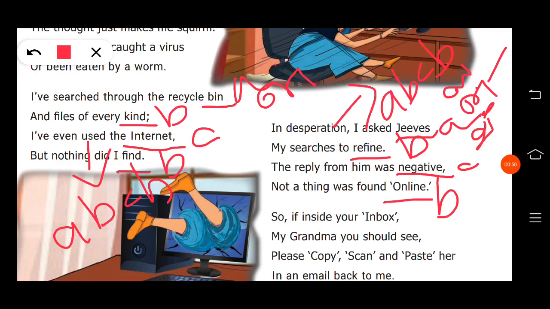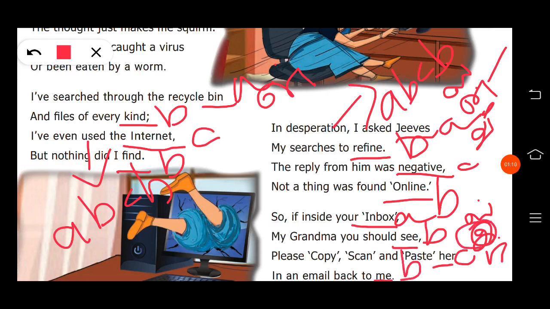Now for the fifth stanza, inbox, the O sound is presented, so we can frame A. See, the E sound is presented for B. Her, the ER sound is presented, so we can frame C. Me, again the E sound is presented, so we can frame B. So for the fifth stanza also A, B, C and B.